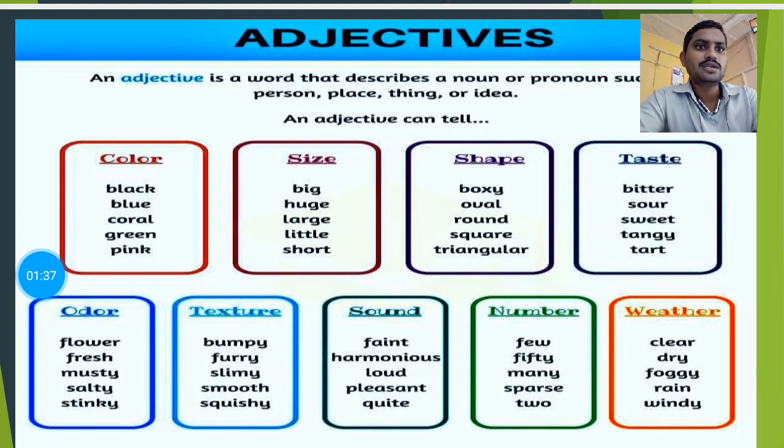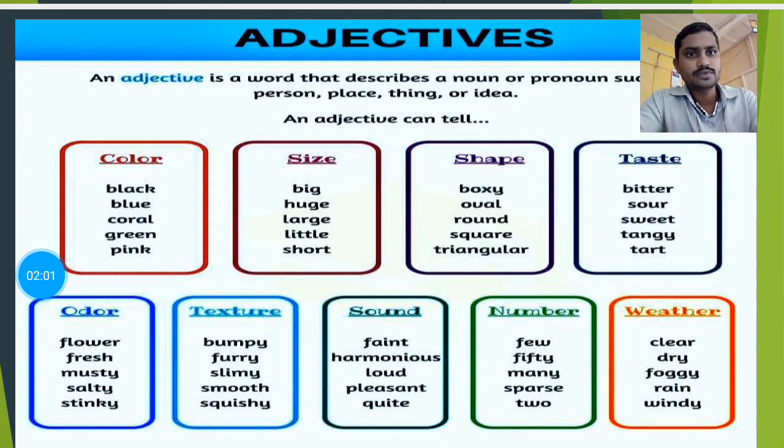In color there are different types of color like green, yellow, pink, black, blue. Size is big, huge, enormous, little. Shapes are like round shape, square shape, triangular shape. Taste is like bitter, sour, sweet. Odors are like fresh, salty.